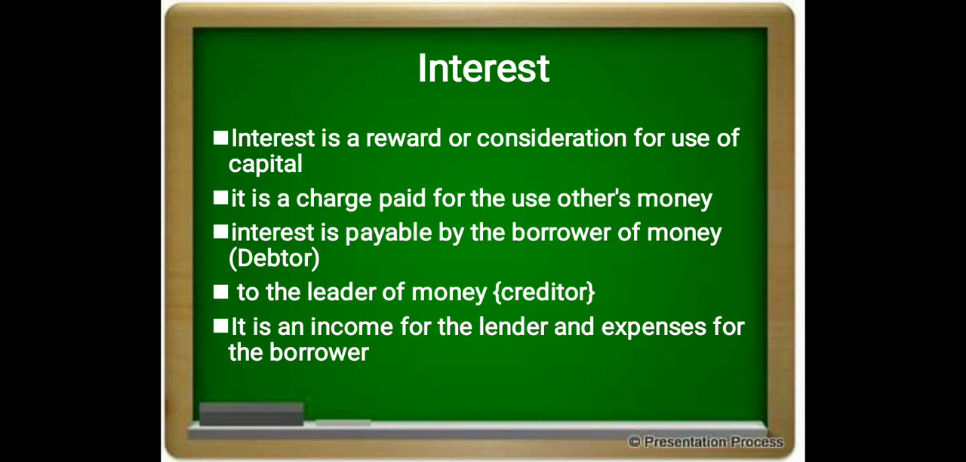Assume you are a borrower of money. You are taking a loan from somebody. When you are taking, you are a borrower and you will be known as a debtor, and the person who is lending you money is known as a creditor. For you, since you are a borrower, it is an expense. For the person who is lending you money, it is an income.